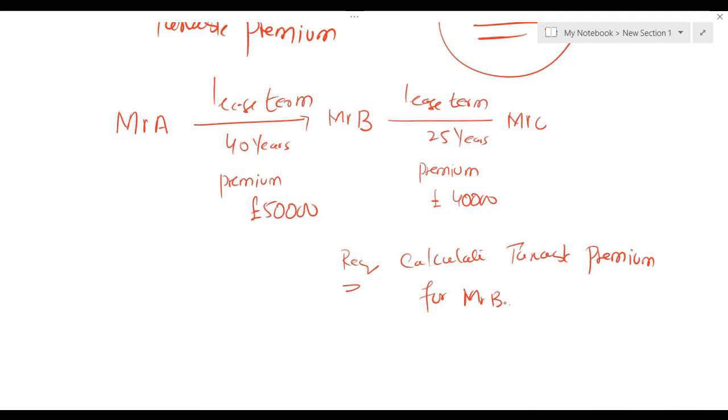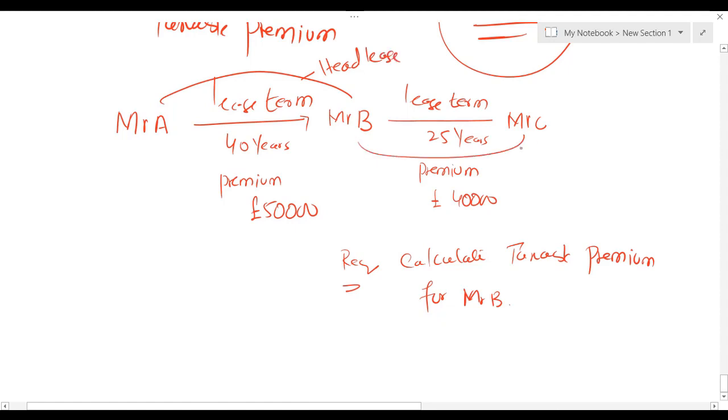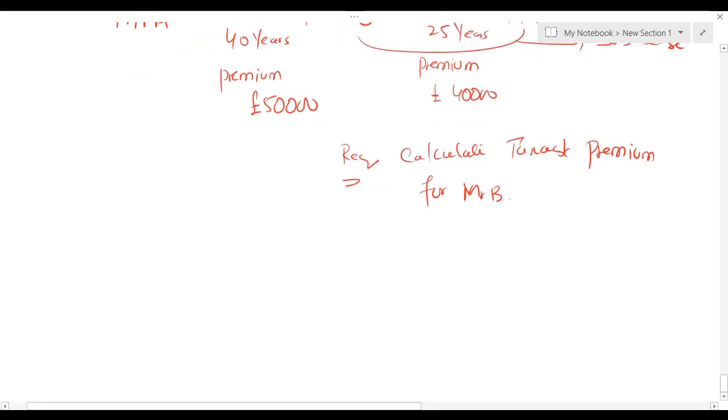First, Mr. A gives property to B, and this lease is actually head lease. And then Mr. B has given the same property to C. This is sublease. An examiner is asking us to calculate taxable premium for Mr. B. Okay, let's try. Very simple. You just need to focus on Mr. B. Mr. B has received the premium of 40,000.